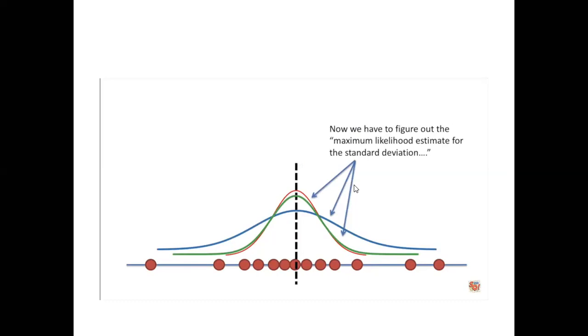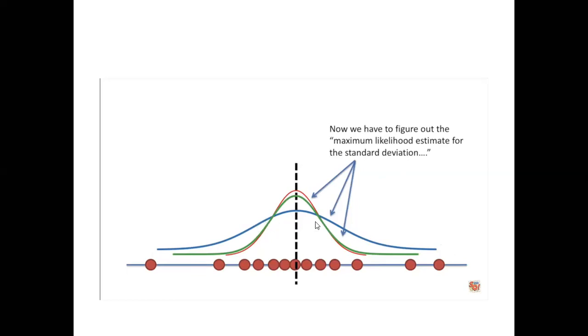With respect to the standard deviation, deviation is what? That is the left hand side of the curve and the right hand side of the curve. So red, green and blue, three examples are here. We figure out the estimation for standard deviation.